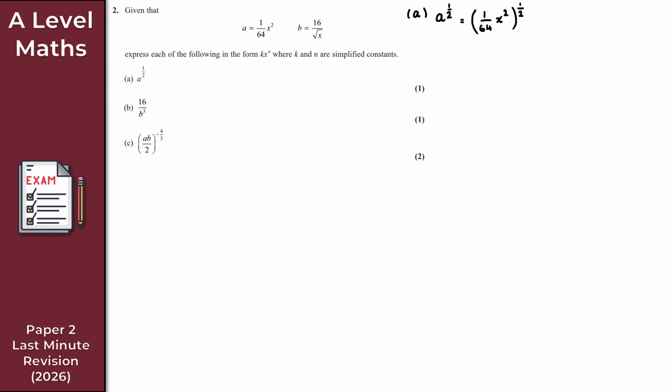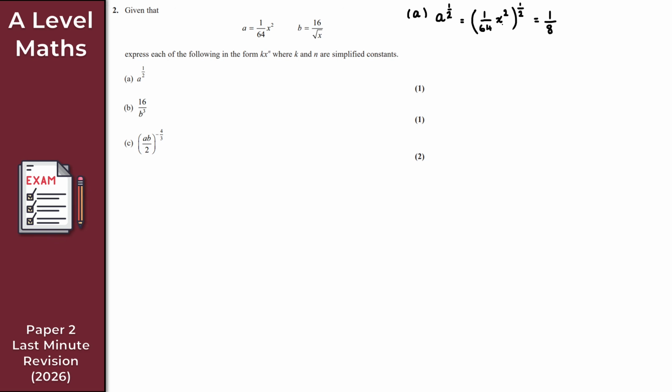And what we can do here is think of this in 2 separate parts. I've got the 1 over 64, that's to the power of 1 over 2. So if you've got 1 over 64, and that's to the power of 1 over 2, right? We just take the square root of both the numerator and the denominator. So the square root of 1 is just 1, and then the square root of 64 here is 8. So what I get here is 1 over 8. So we get 1 over 8 there.